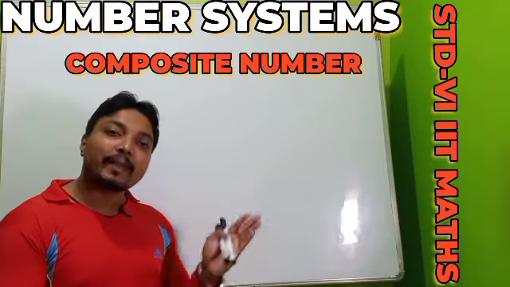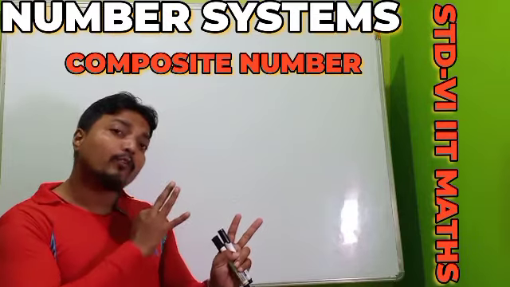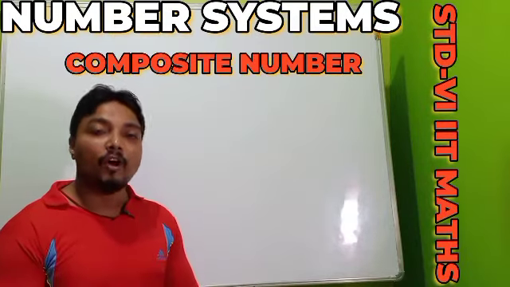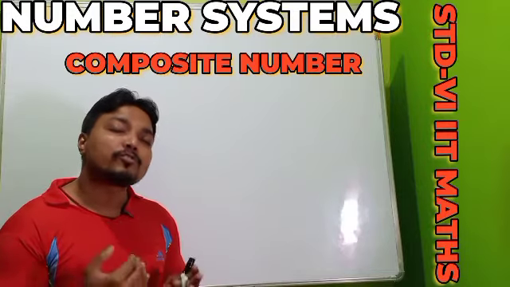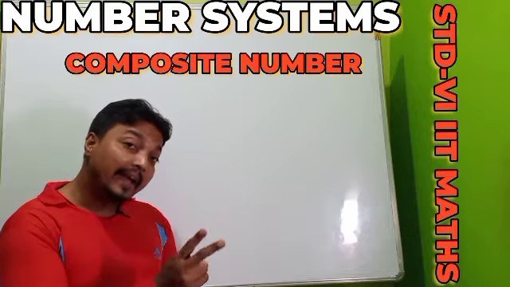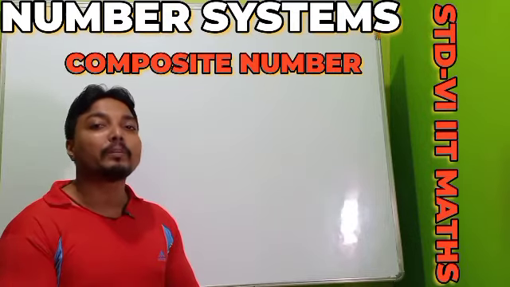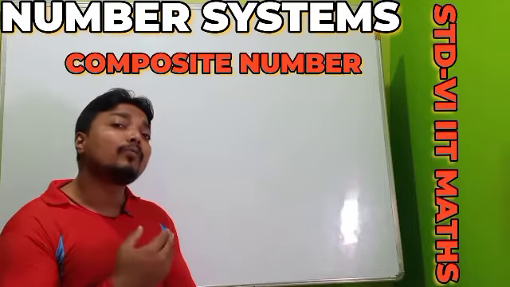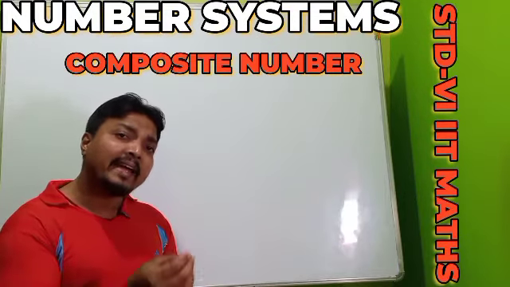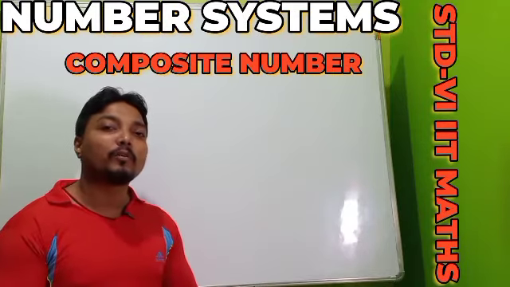Previously it was said that a prime number has two factors, and more than two factors means it is a composite number. In another way I can also define it: if only two numbers can divide a number, it is a prime number. In the same way, if more than two numbers can divide that number, then we can call it a composite number.